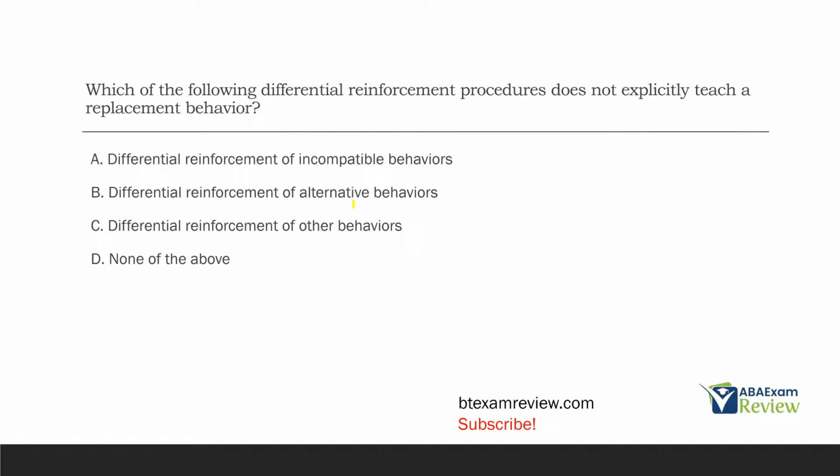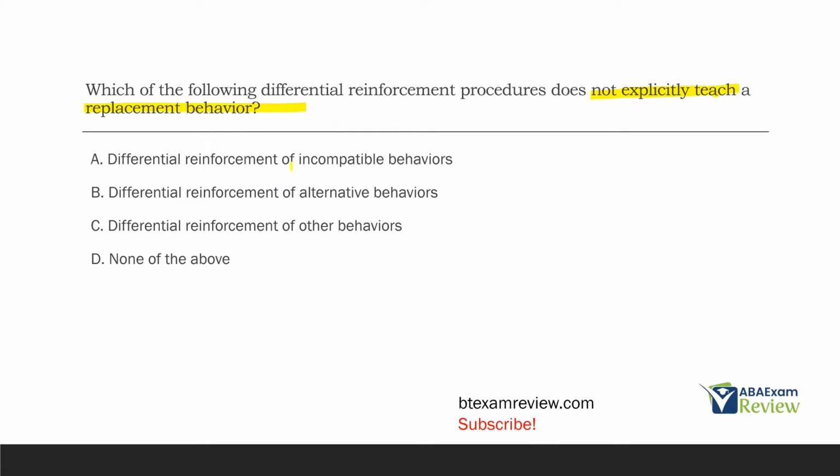Which of the following differential reinforcement procedures does not explicitly teach a replacement behavior? All right, so we have our different differential reinforcement procedures we need to know as technicians. We need to know differential reinforcement of other behaviors, DRO, differential reinforcement of incompatible behaviors, DRI, differential reinforcement of alternative behaviors, DRA. And one of these does not teach a replacement. Which one?